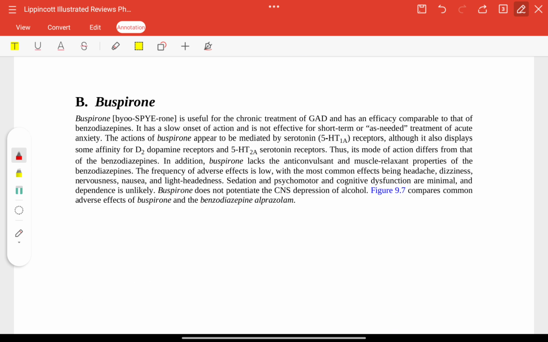Now buspirone next. This is used for chronic treatment of GAD. It has a slow onset of action and it is not effective for short term, as-needed, acute management. It mediates 5-HT serotonin receptors, and it also has some affinity for D2. So 5-HT and D2 receptor. So the mode of action will differ from benzodiazepine.